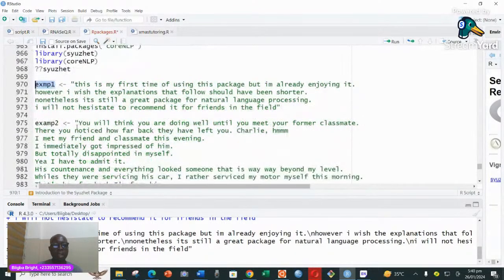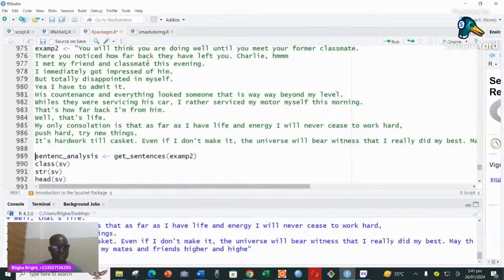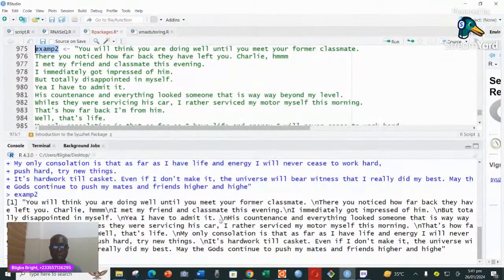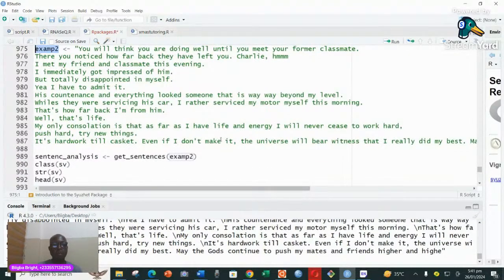And then this is another text I have also done here. This actually is something I wrote on Facebook, and I want to use it to do whatever I want. So the same thing: put a quotation mark, and then you put the text between the quotation marks. This color is going to be green, and then you package it, you run it into example two. If I print it, you can see the text is here, and wherever you see the forward slash or the backward slash, it means that is the end of a line. That's what the package uses to know whether this is the end of a sentence, so that it will go into that particular sentence and assess it for you.